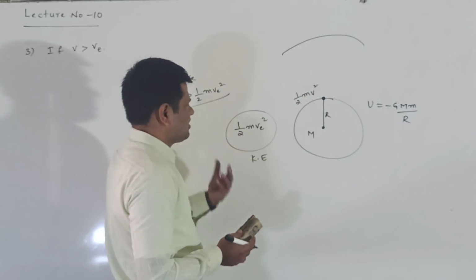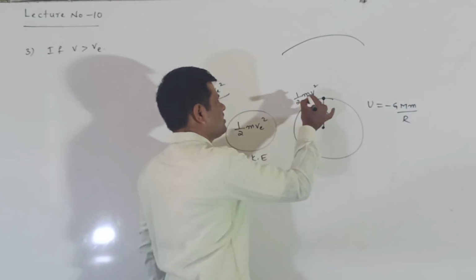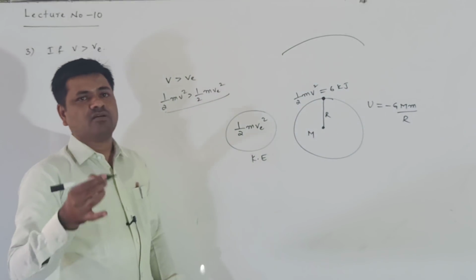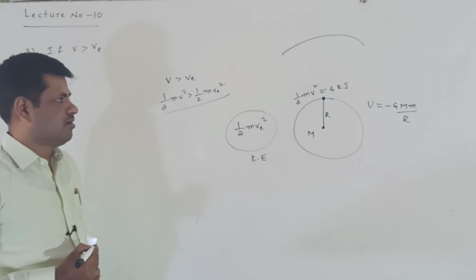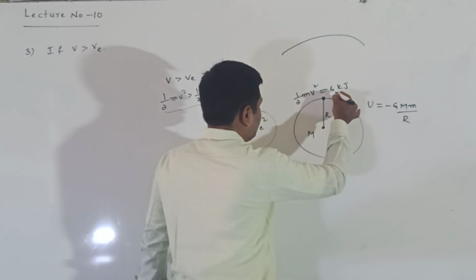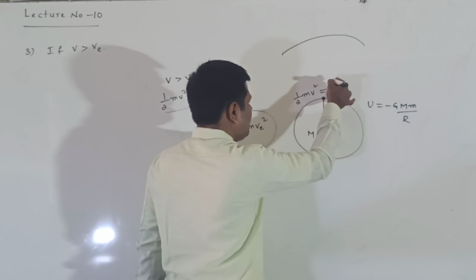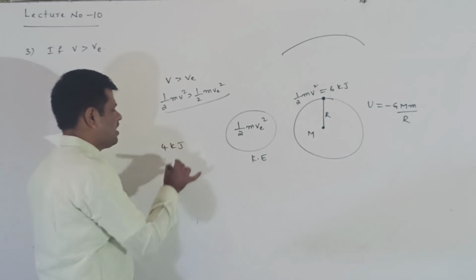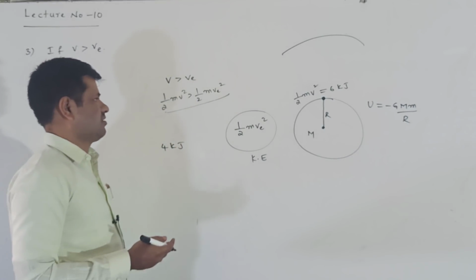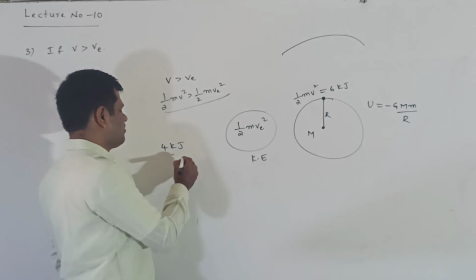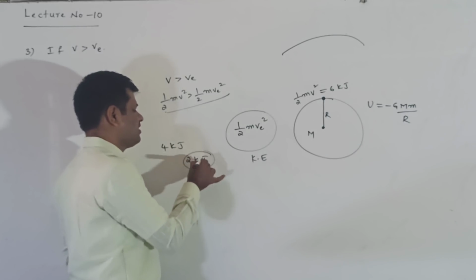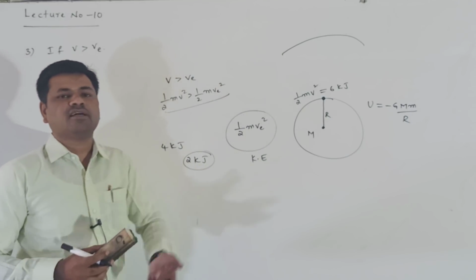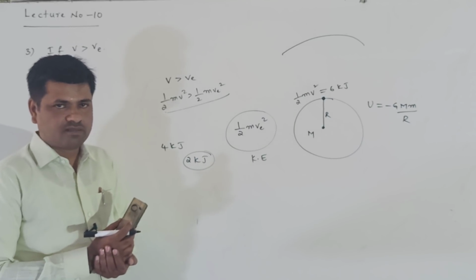Now suppose we give 6 kilojoules of kinetic energy to the body. Of this 6 kilojoules, 4 kilojoules of kinetic energy is used to escape from the gravitational field of earth. How many kilojoules of energy remain? 2 kilojoules remain in the body. Using this kinetic energy, it enters into the interstellar space.